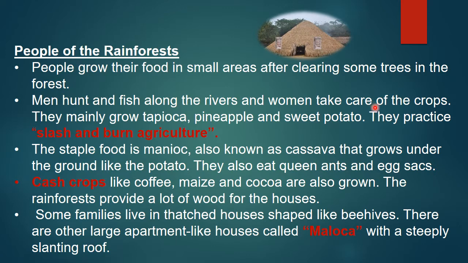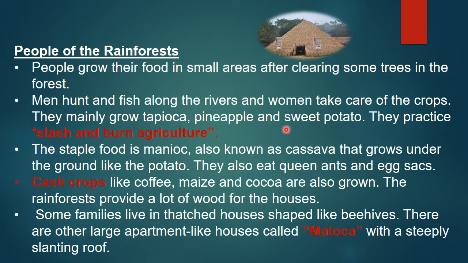Men hunt and fish along the rivers and women take care of the crops. Men go hunting animals and birds and fishing along the river, and women take care of the crops, growing and cultivating them. They mainly grow tapioca, pineapple and sweet potato. These are the crops they mainly grow.